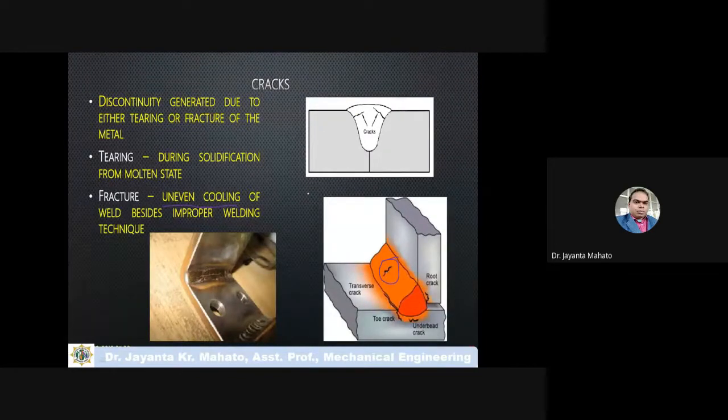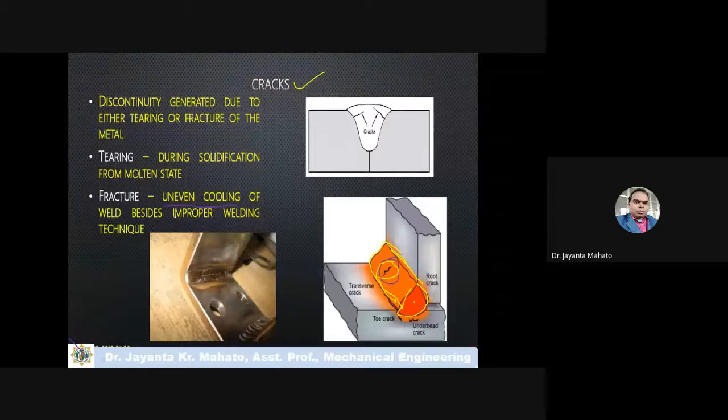So this type of crack will form either on the surface, or it can also form inside the weld zone. Okay, so this crack will form due to improper solidification.